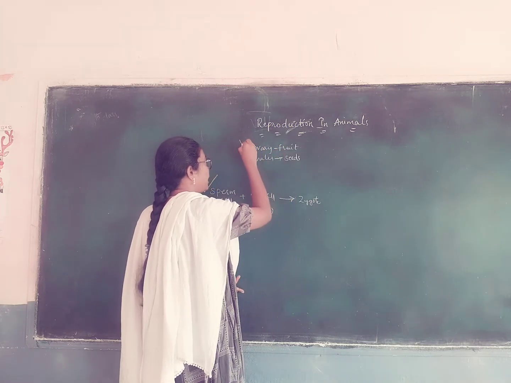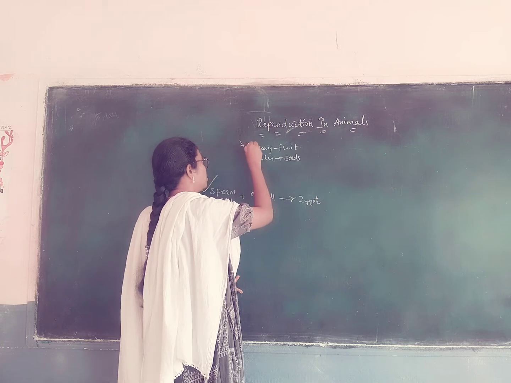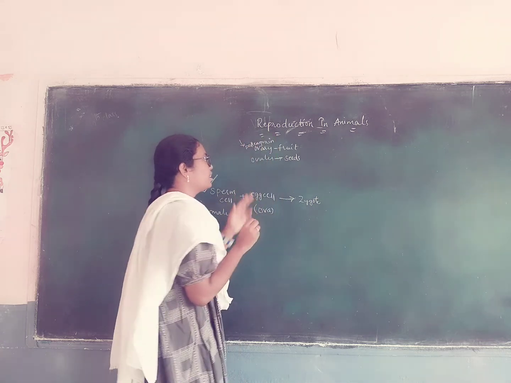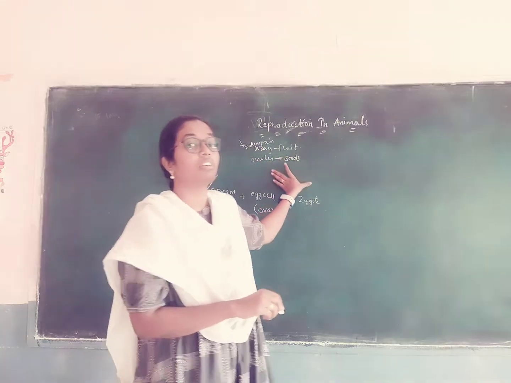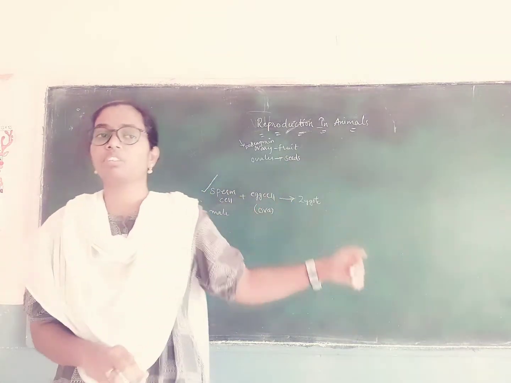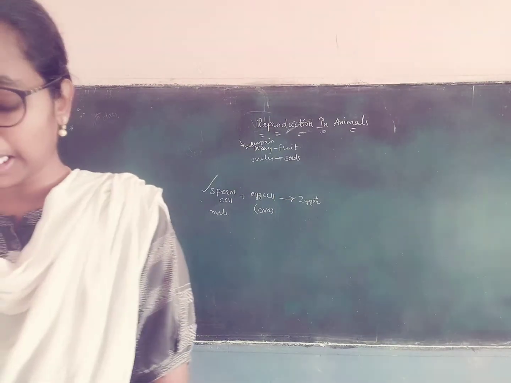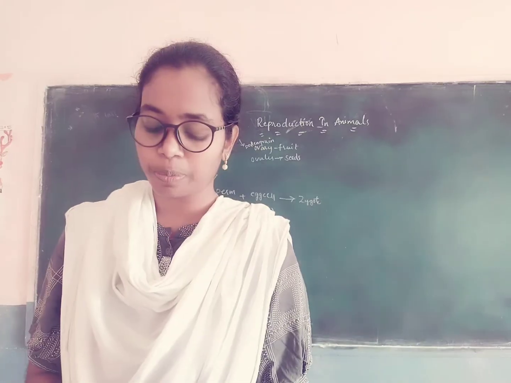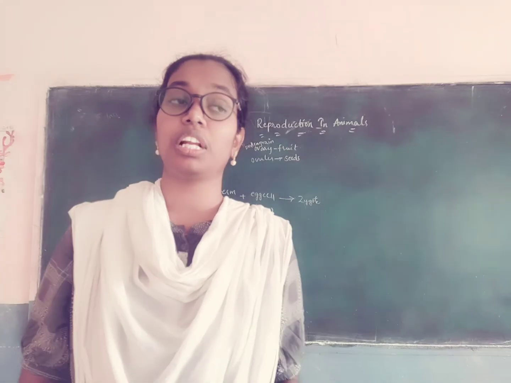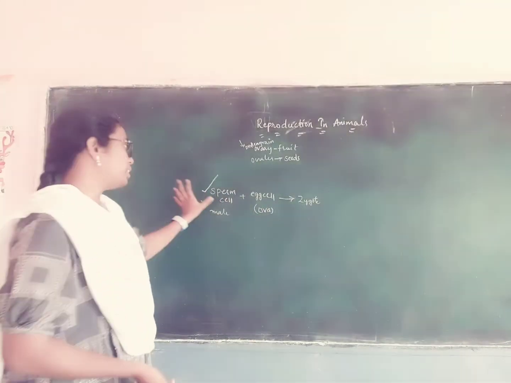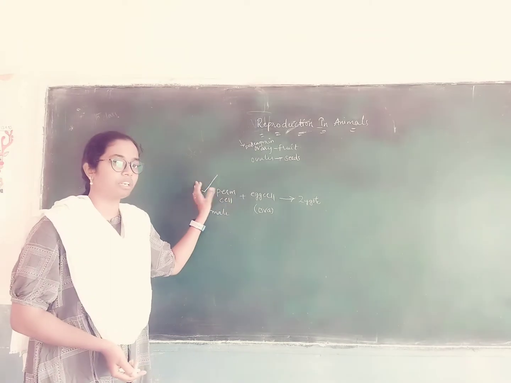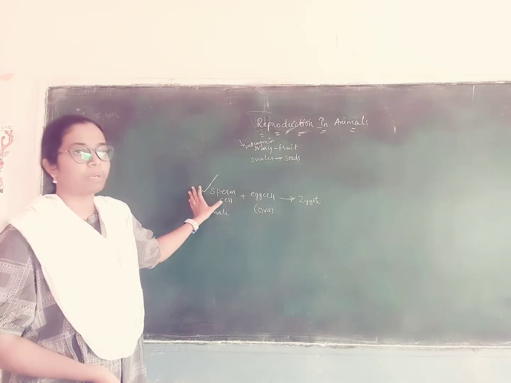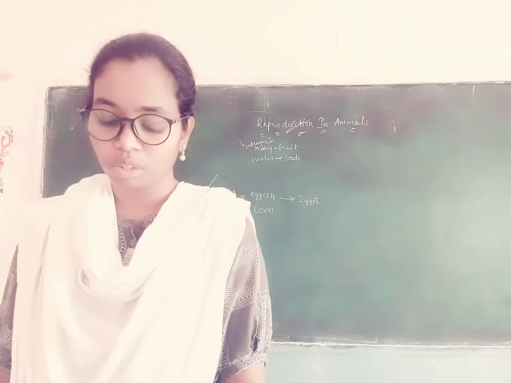When the pollen grains reach the ovary, the ovary develops into the fruit, and the ovules develop into the seeds. A male produces sperms, which are quite essential for reproduction. This is essential for reproduction in human beings, and not only in human beings, in animals too.